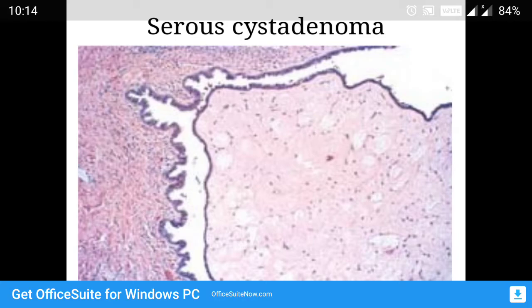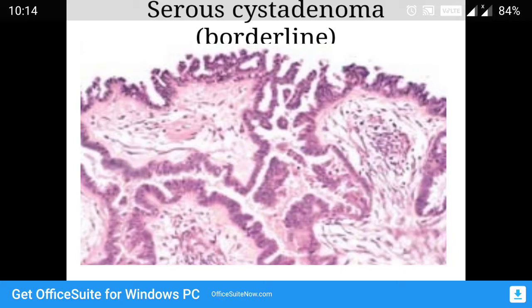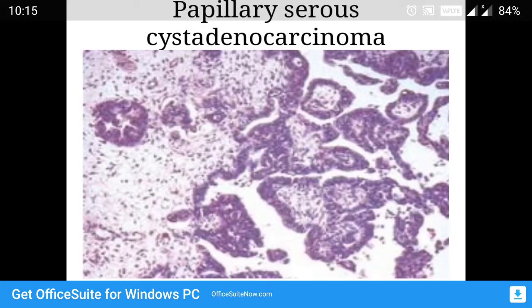So, serous cystadenoma, as I have told you, has cysts lined by single columnar cells. Okay, when is it a borderline? Borderline will show papillary growth. You can see the branching nature of the tumor. So branching nature will be seen and some amount of stratification. That means the lining cells will have more than one layer of cells. So that is borderline.